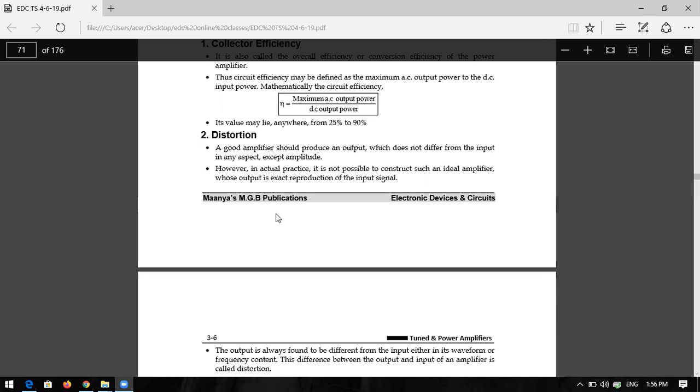signal. Okay, so that is the reason the output is always found to be different from the input, either in its waveform or its frequency. If it is in the amplitude, then it is called amplitude distortion. If it is in the frequency, you can call it frequency distortion. If it is in the phase, you can call it phase distortion or harmonic distortion. So you can't completely eliminate distortion in any amplifier stage. Mainly in power amplifiers you can't completely eliminate the distortion. So distortion is present in the power amplifier.